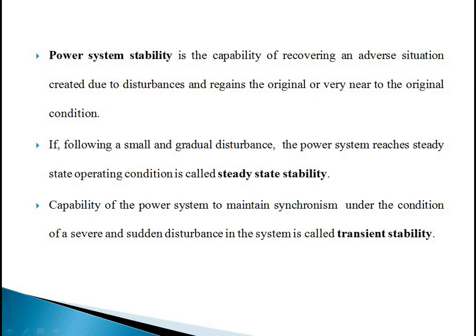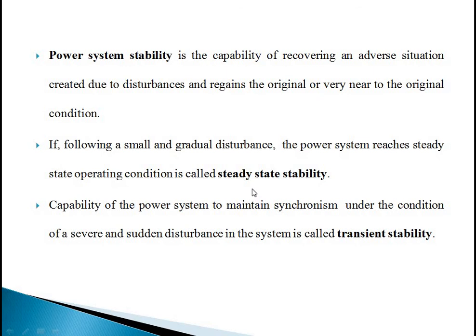And steady state stability is defined for a small and gradual disturbance continuously. If there is a small disturbance, even though the power system reaches a steady state operating condition, it is called steady state stability. And the capability of the power system to maintain synchronism under the condition of severe and sudden disturbances, severe meaning large and sudden disturbances in the system, we call it transient stability. It's like turbulent faults. So it's a large disturbance.